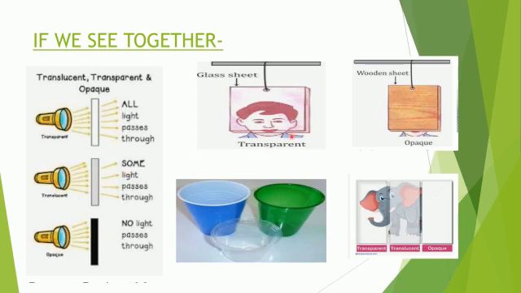Here also you can see this is a transparent object through which we can see the whole face of this boy, but here it is opaque, so we can't see the face. Here also you can say this is transparent, this is translucent, and this is opaque. Here also this part of the elephant is clearly visible. Here we can see a little bit, and here we cannot see. That means this much area, this glass slab, is transparent. This much area is translucent, and this is opaque.